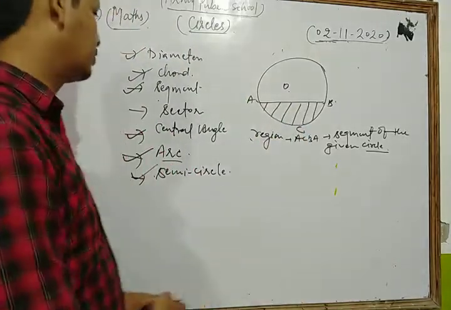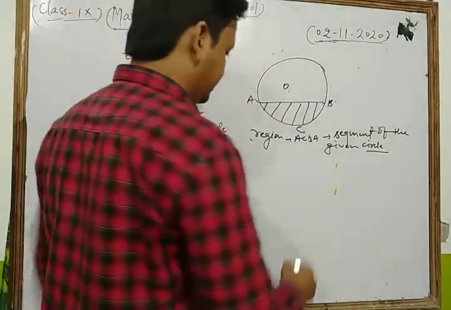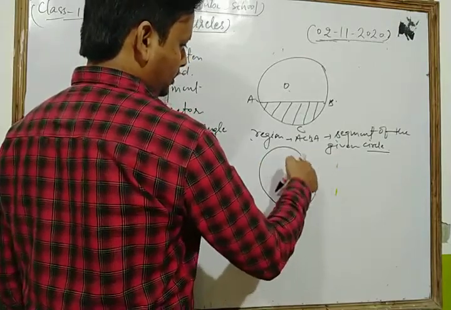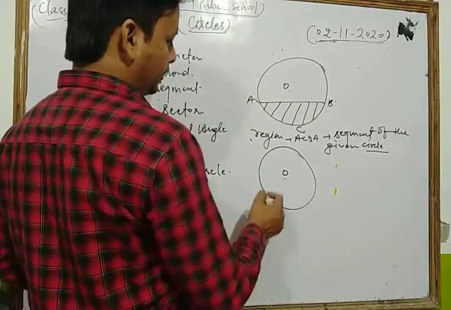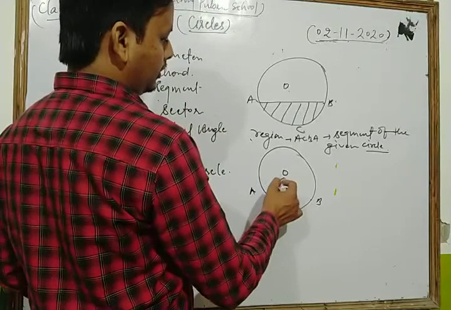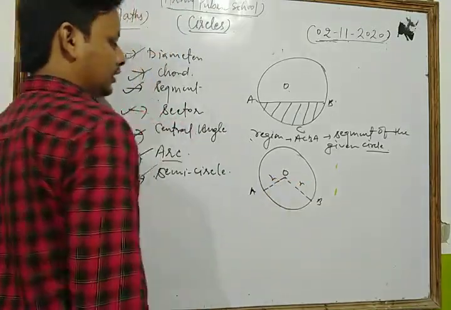Now we discuss the sector of the circle. Suppose this is the center of the circle O. We take two points A and B, and join OA and OB, which are the radii of the circle. The region bounded by an arc and radii of the circle, suppose the point is C, so the region ACBOA is called a sector of the circle.